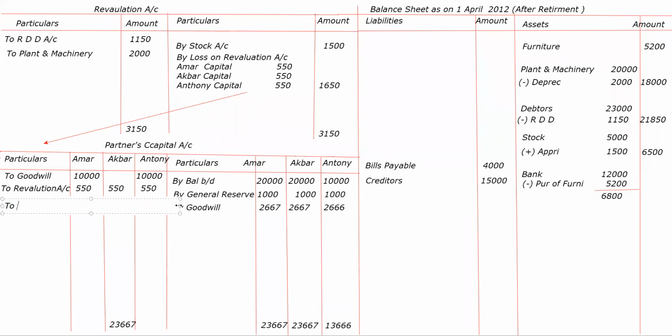23,117. Okay. So now what they have said, seventh adjustment, Akbar was to be paid 50% of his due. See, 50% of his due मतलब 23,117. ये उसका balance due है. So you have to pay 50% of this. So 50% we are paying by bank. So how much will come 50% of 23,100? See, I will do in the working note.